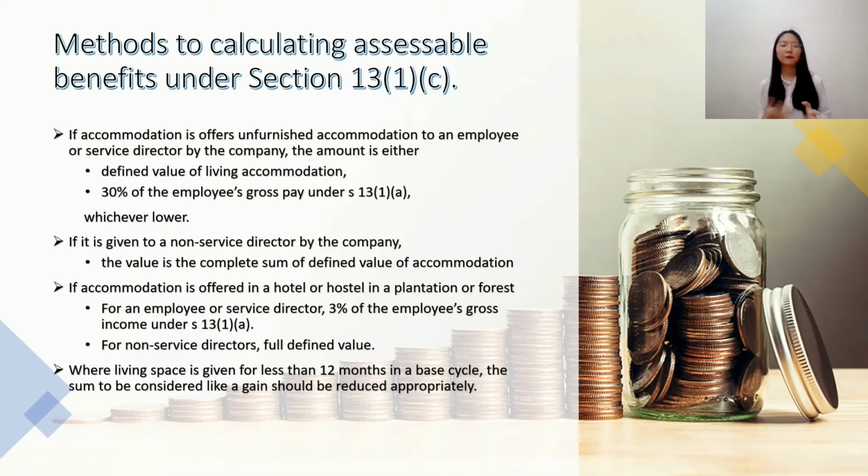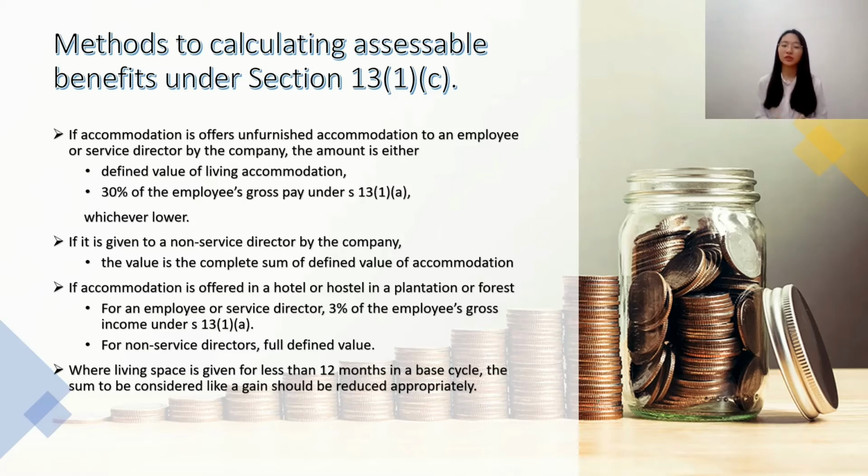Moving on, there are a few methods to calculate the assessable benefits under Section 31C. First of all, if unfurnished accommodation is offered to an employee or service director, the amount is either the defined value of living accommodation or 30% of the employee's gross pay under Section 31A, whichever is lower.